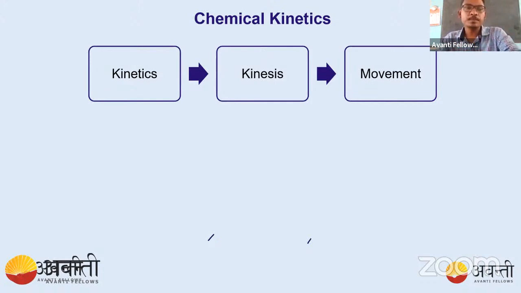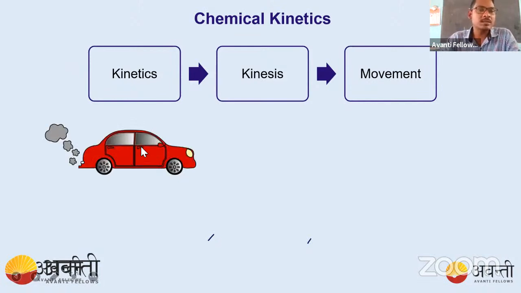For example, let's take the example of a car. We have different types of vehicles which run on petrol, diesel, CNG, and different types of fuel. The question is, why are we using different types of fuel? Some vehicles which use petrol don't use diesel, so why don't they? We know heavy vehicles like trucks use diesel, so we can come to know diesel has a higher, high calorific value.